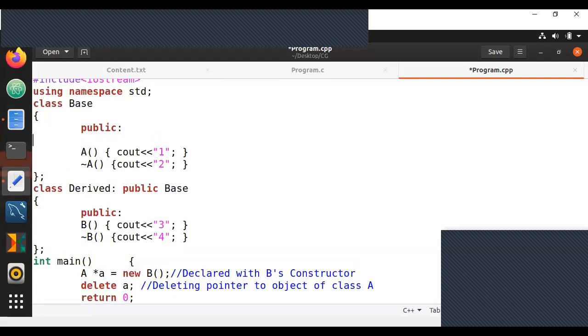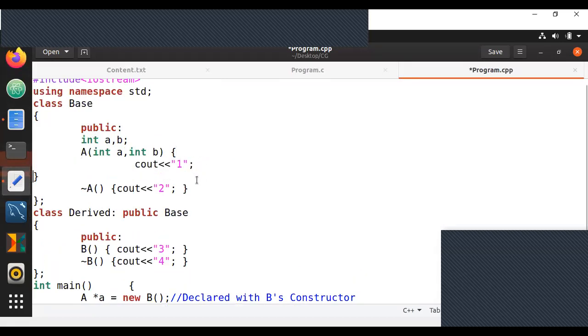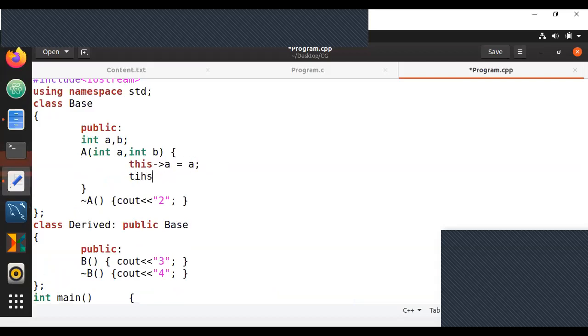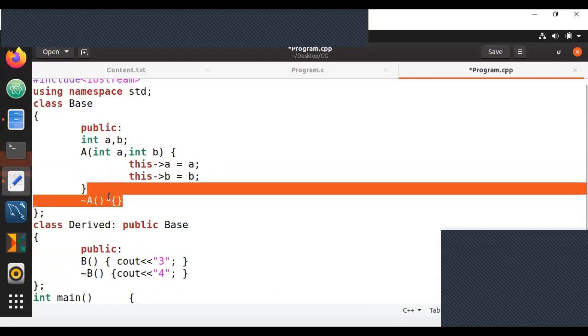So let's just take a couple of integers as int a comma b. Let's say in the constructor, we'll take, so we are taking up a parameterized constructor. Please remember this very clearly. And I'm using this operator. I hope you guys already know how this operator works very clearly. I hope there's no confusions in this particularly. And I'll just create an empty destructor. Actually, instead of an empty destructor, let it not be there at all.